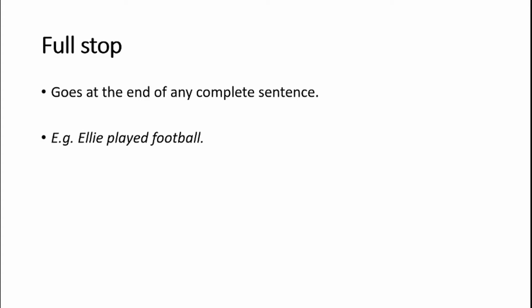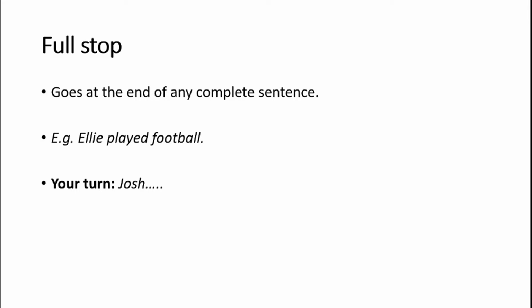What you don't need to be doing this lesson is writing down these definitions. They're all on your knowledge organizer anyway, so don't worry about those. But what you do need to be doing is writing down your own example. I've told you about Ellie playing football, and I want you to write a sentence now about Josh. If you can, please try and keep it away from football. Try and do a different subject matter for yours, because it will help you think about how those bits of punctuation work. Pause there and write your own sentence about Josh, and then we'll move on.